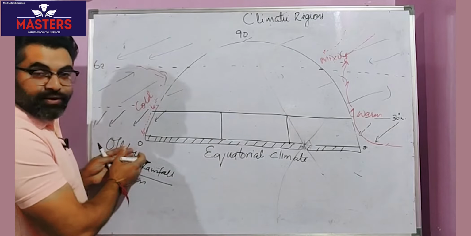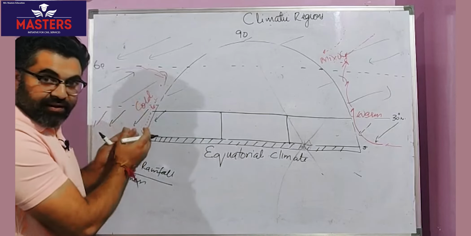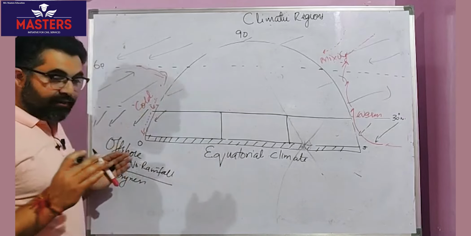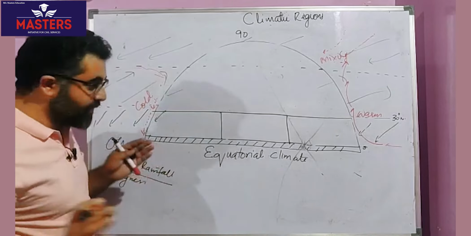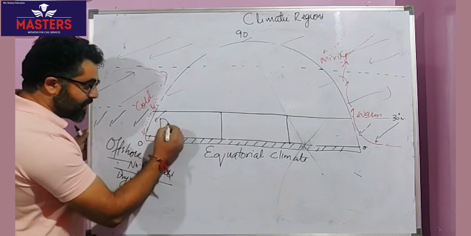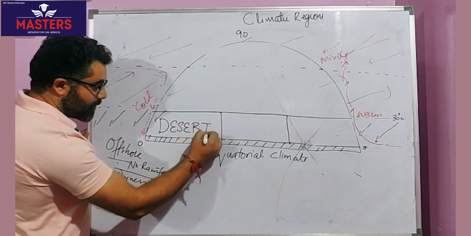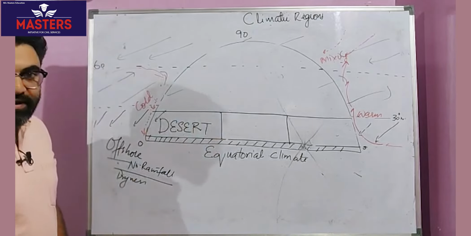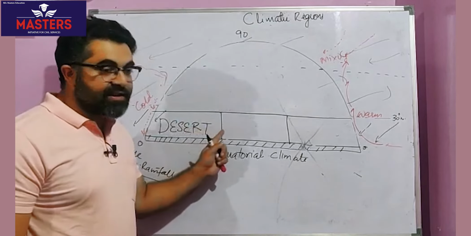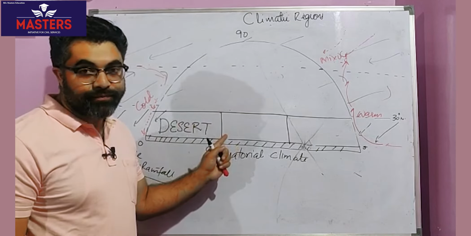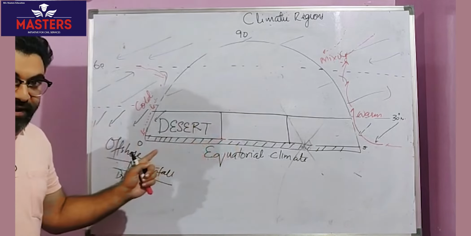The ocean water is cold, the air mass in contact with that is drier because it subsides. Winds are offshore. Will there be rainfall? No rainfall. So on the western part of the continent, what type of climate is it going to be? Desert climate, arid climatic conditions. I hope we are clear with the reason.